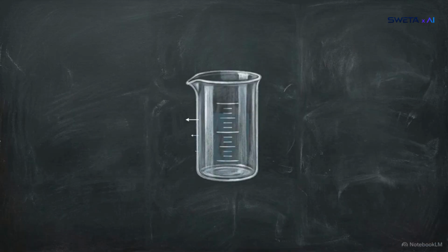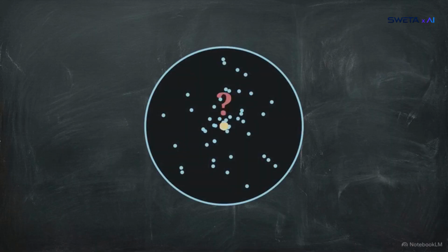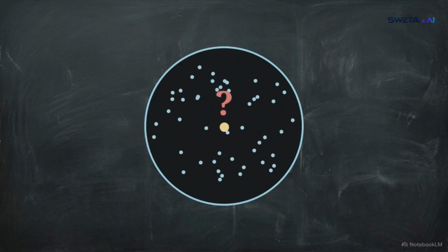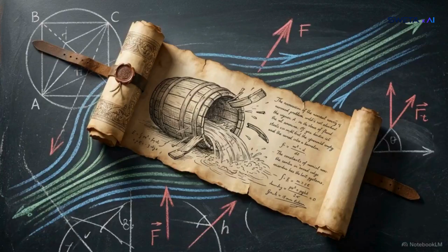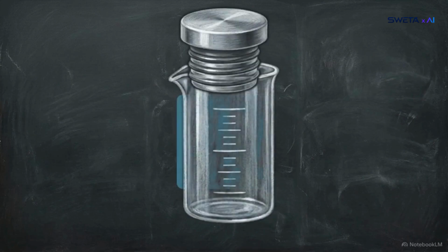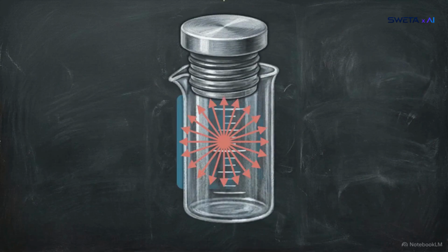In this environment, all forces are perfectly balanced. We can't easily measure force acting on a single fluid particle, so we measure pressure instead. Pressure is the normal force acting uniformly over a specific unit of area. In the 1600s, Blaise Pascal realized that if you apply pressure to any point of a fluid enclosed in a container, that pressure is transmitted equally and undiminished in every direction.